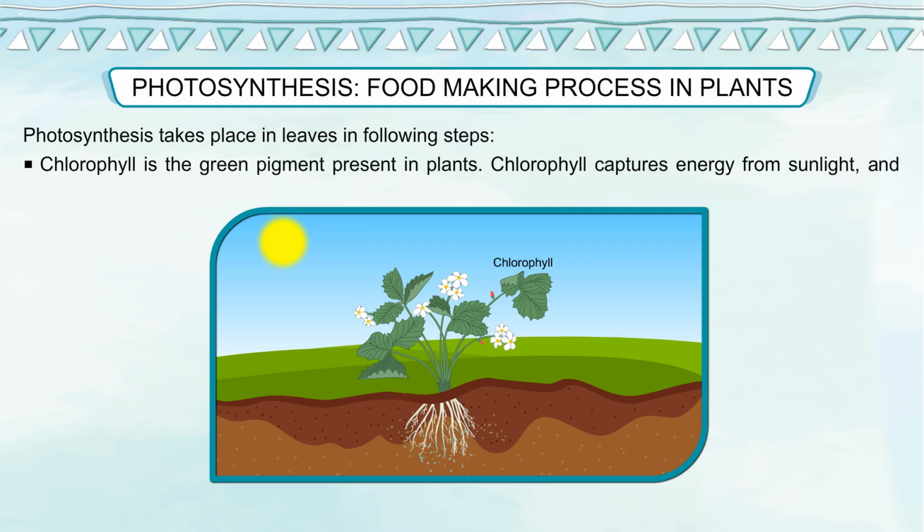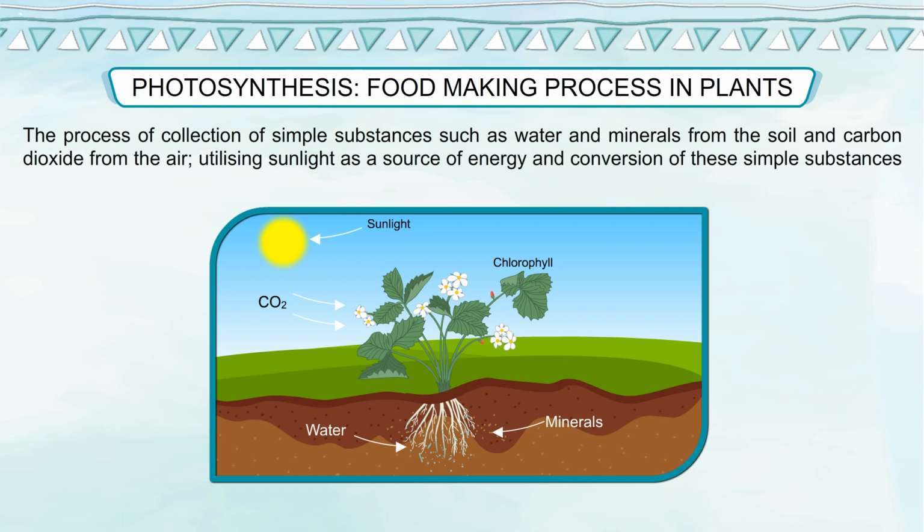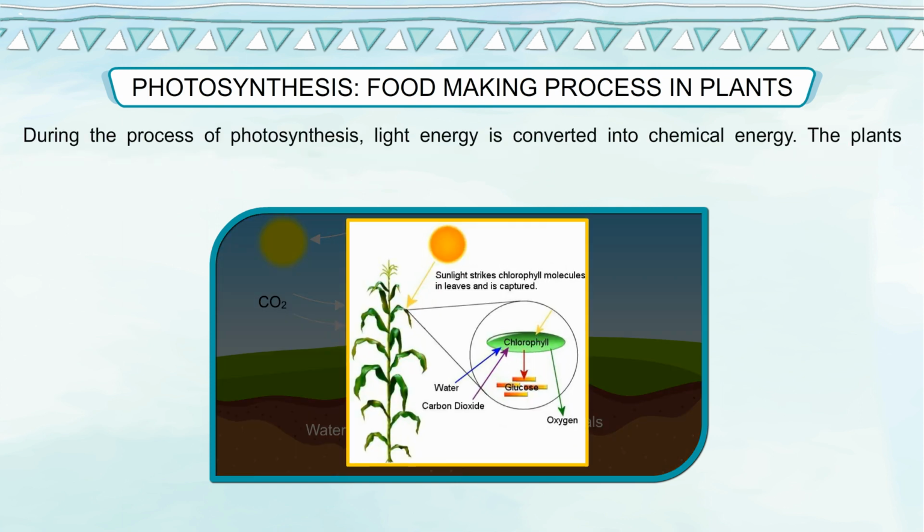Chlorophyll is the green pigment present in plants. Chlorophyll captures energy from sunlight and uses it to prepare food from carbon dioxide and water. The process of collection of simple substances such as water and minerals from the soil and carbon dioxide from the air, utilizing sunlight as a source of energy and conversion of these simple substances into glucose is known as photosynthesis. During the process of photosynthesis, light energy is converted into chemical energy.